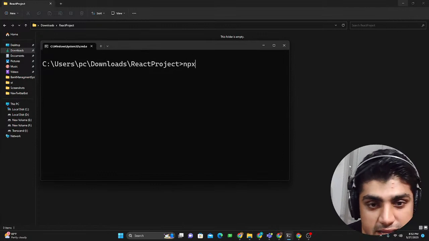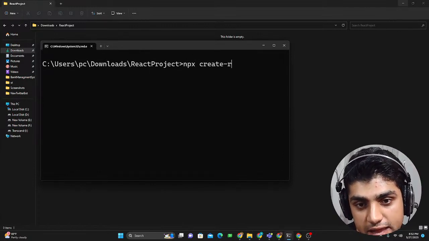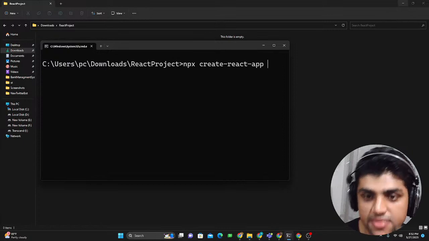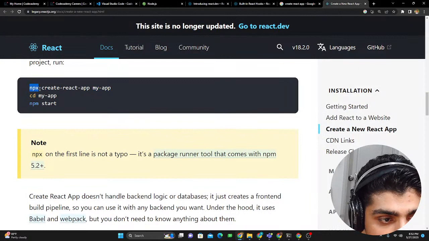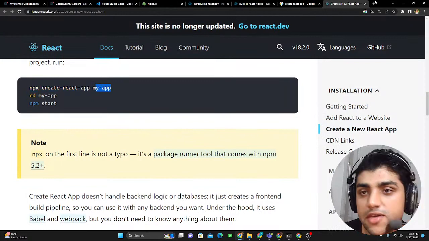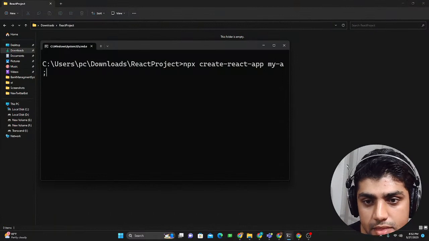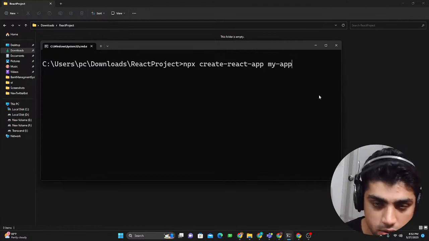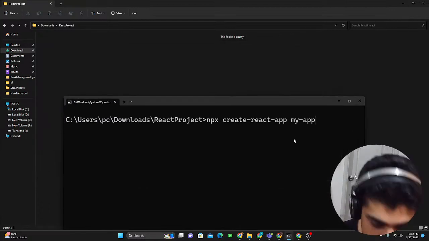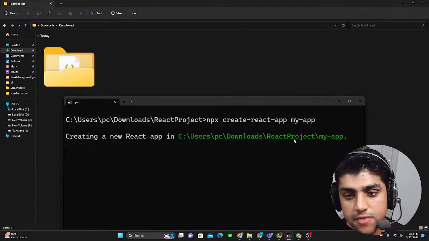So what we're going to do is we're going to say npx, and then we have create-react-app, and then we give it the name of the app. So you can see over here in the documentation, we have npx create-react-app, and then we have the name of the app. Just give it a simple name like my-app. Now we're just gonna give it my-app. Okay. So it's just going in one line. So let's press enter, and this should create our React app for us.